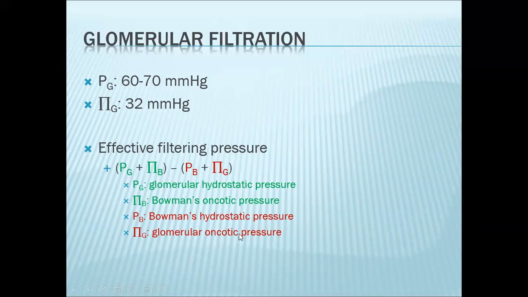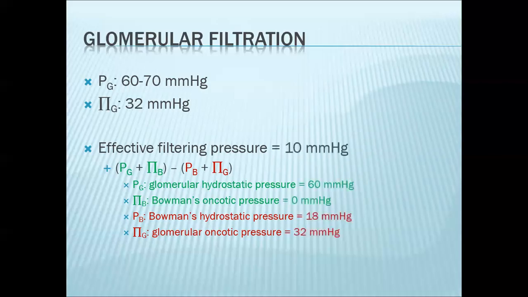As the name implies, your pro-filtering factors are your glomerular hydrostatic pressure and your Bowman's oncotic pressure. These Starling forces promote filtration, whereas your Bowman's hydrostatic pressure and your glomerular oncotic pressure oppose filtration.